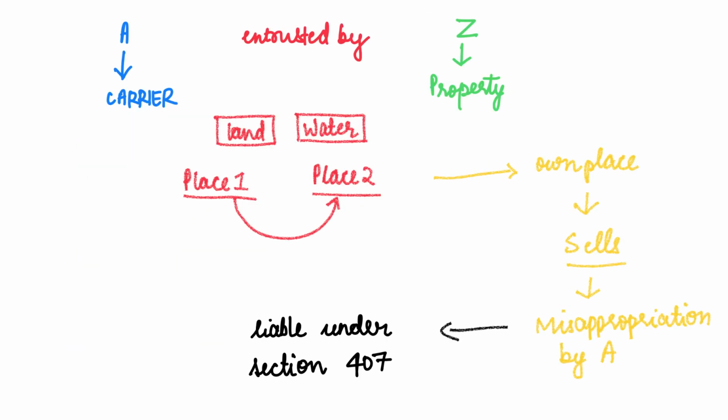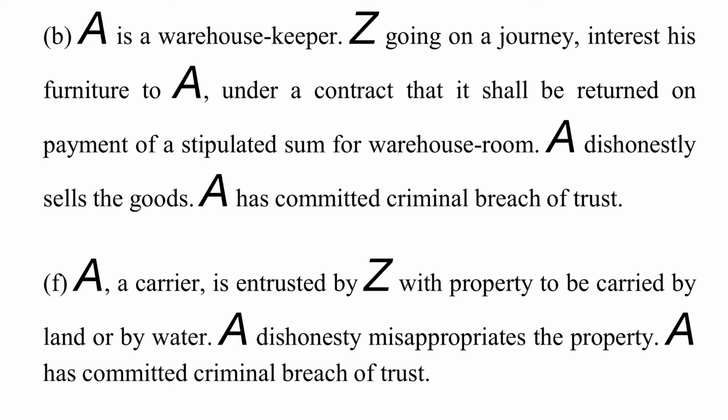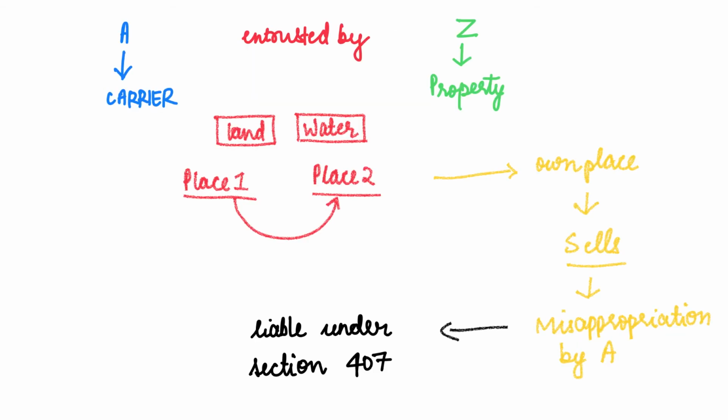Next is illustration F, which is also given in the Bare Act, please refer to it. A carrier is entrusted by Z with property to be carried by land or by water. A dishonestly misappropriates that property. A has committed criminal breach of trust. So in this illustration, A is a carrier and he is entrusted by Z, another person, to carry Z's property from place 1 to place 2, either by land or by water. What A does, instead of carrying that property from one place to another, is take that property to his own place and sell it.